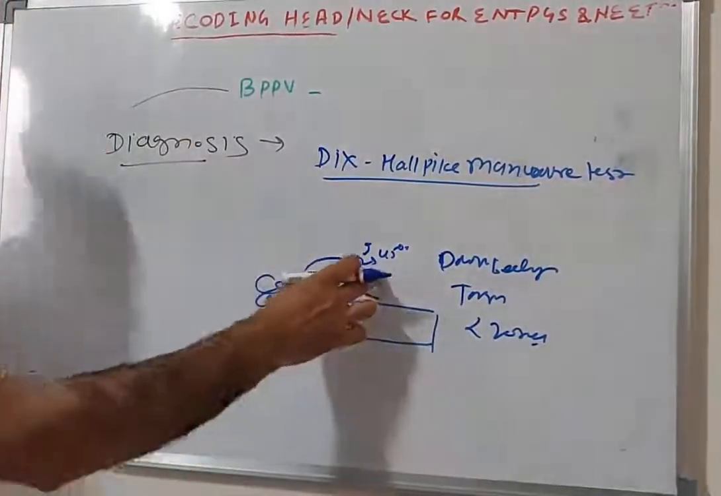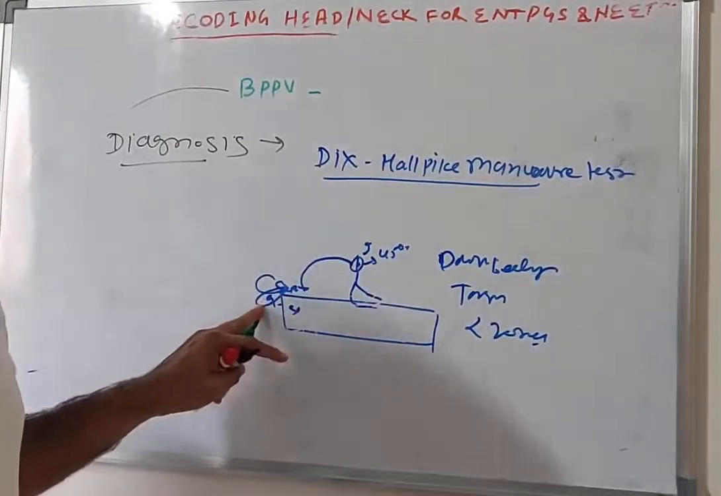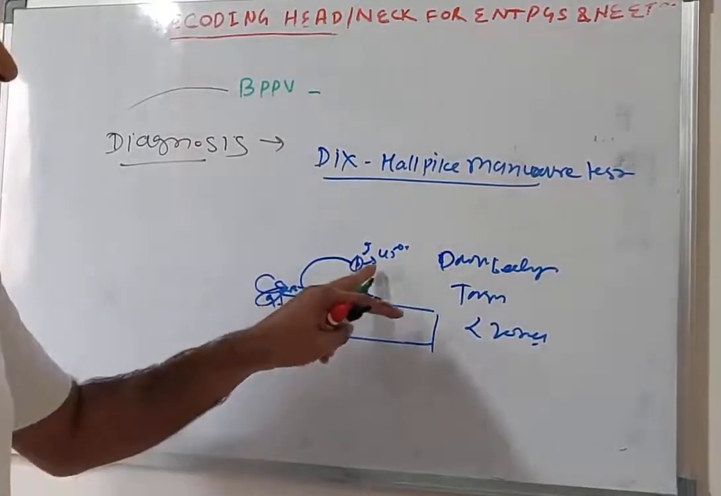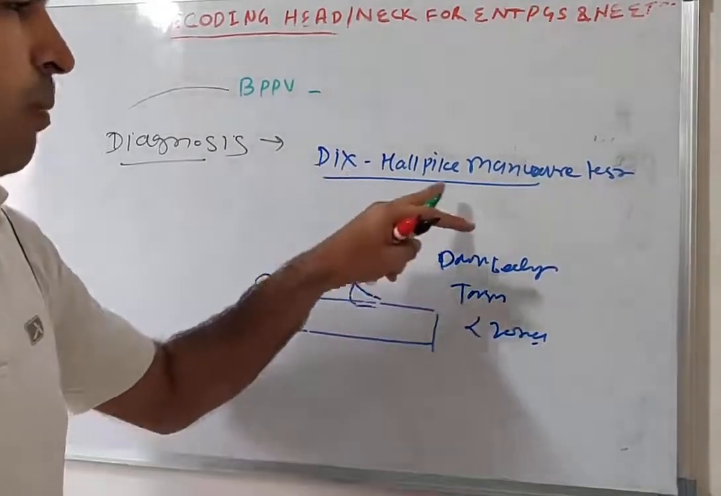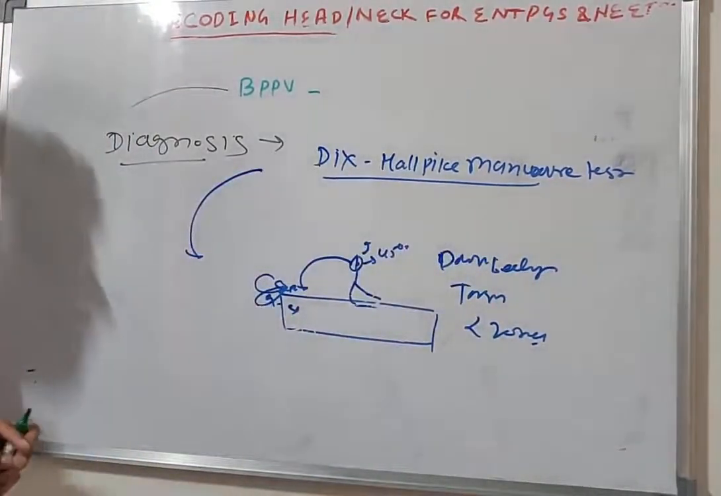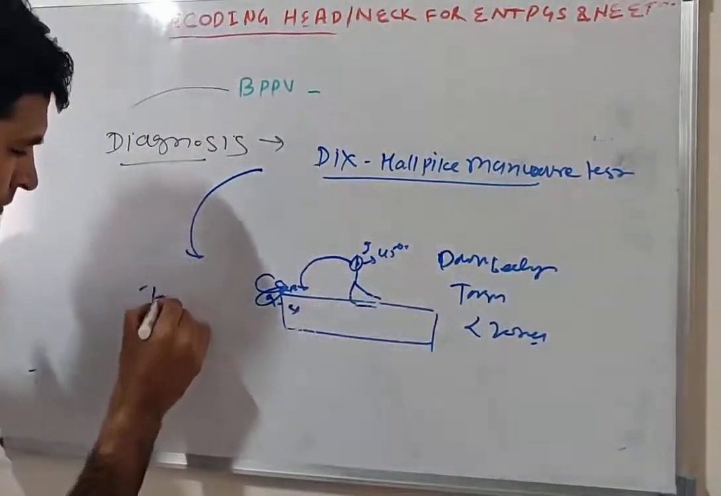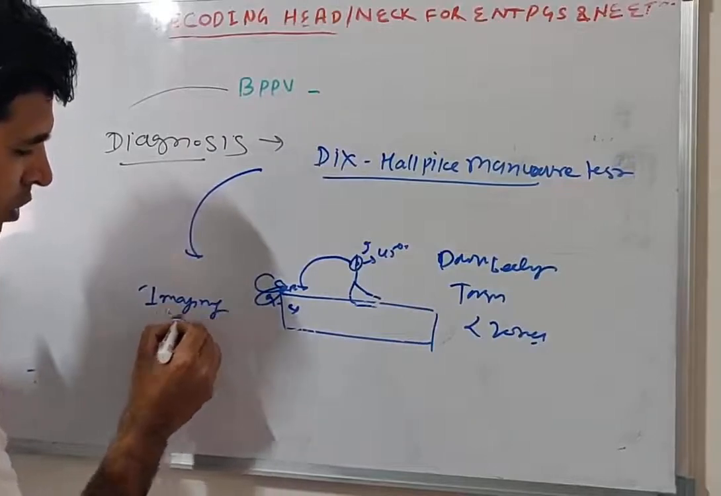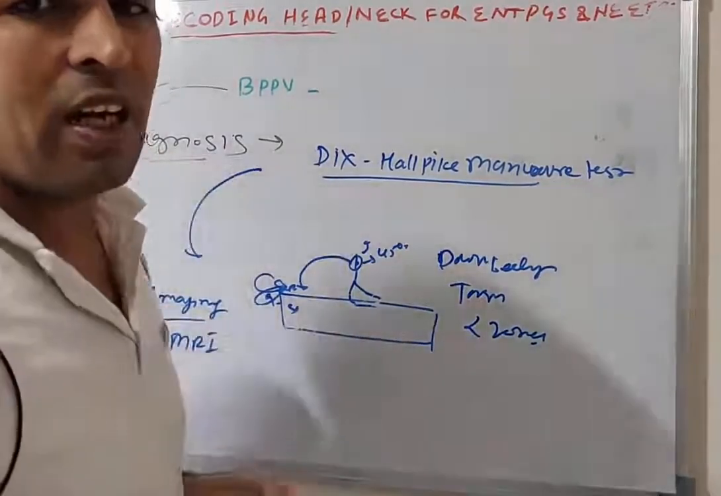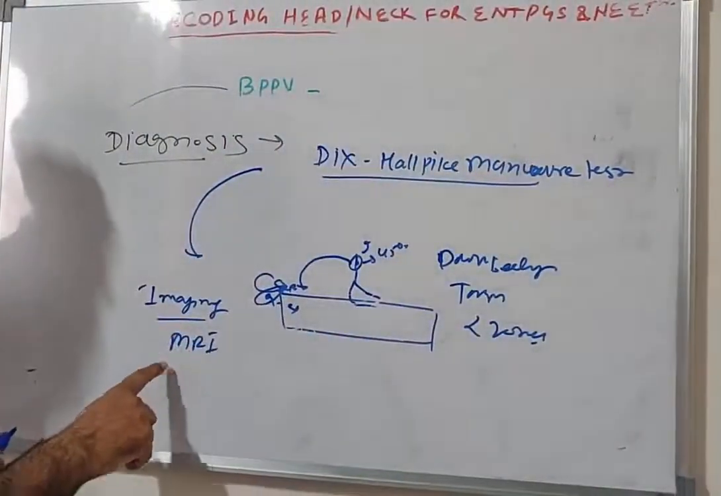If you turn the head 45 degrees and make the patient supine with the neck extended 20 or 30 degrees below the couch, you will find the classical nystagmus. That is the Dix-Hallpike maneuver test. If you find any clinical sign of central nervous system involvement, such as ataxia or any neurological deficits, do imaging like MRI to rule out a stroke.